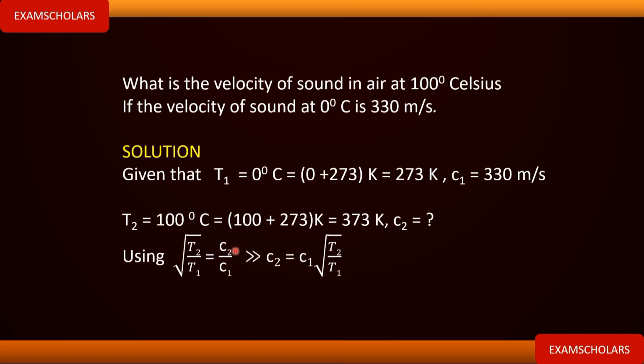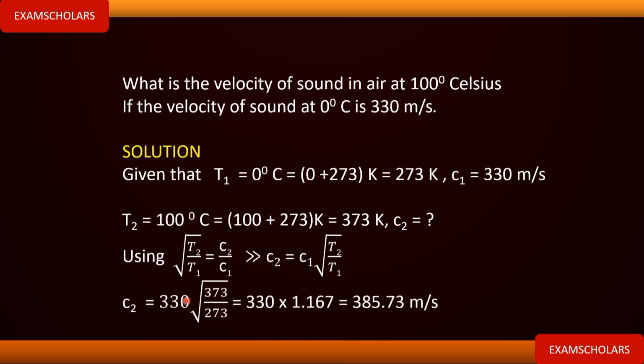So make C2 the subject of the formula. Just rearrange this and make C2, which we are looking for, the subject. When you do that, you have C2 is equal to C1 times the root of T2 over T1. Now you substitute the values given in the question. 330 is for C1. What is T2? This is T2 here, 373. What is T1? This is 273 for T1.